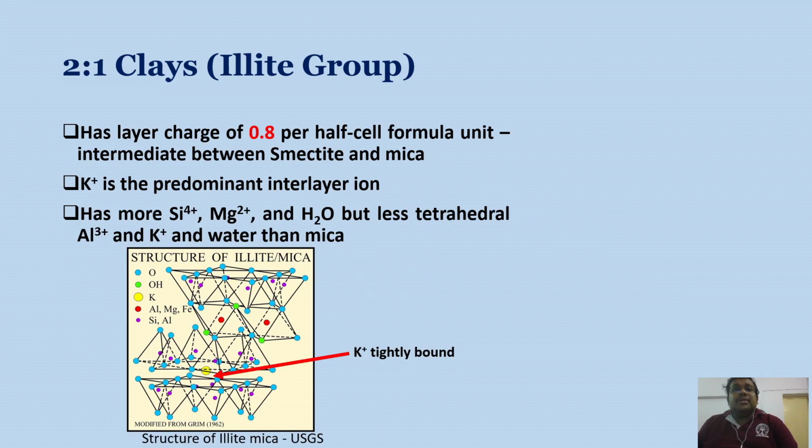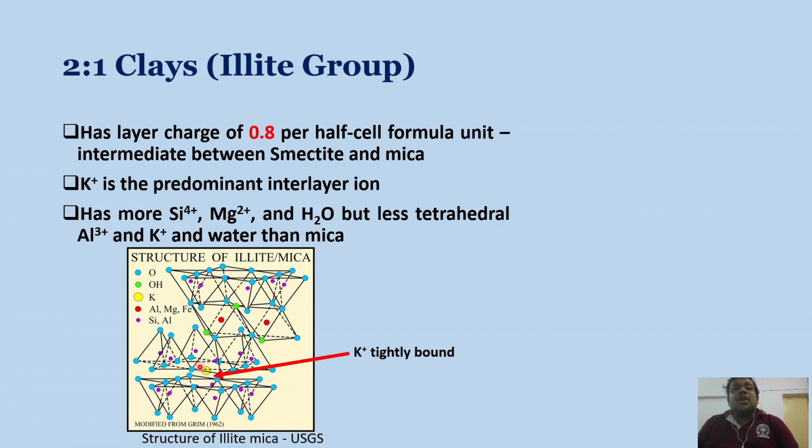If we move to illite, it is also a 2:1 type of clay. However, it is non-expanding in nature. Remember, it has a layer charge of 0.8 per half cell formula unit, so it is intermediate between smectite and mica. In the interlayer space, potassium is the predominant interlayer ion.